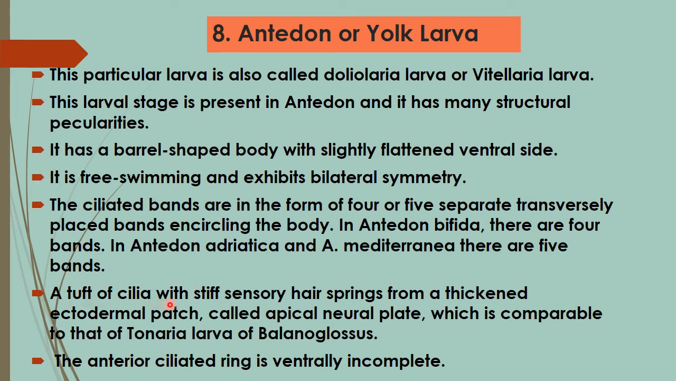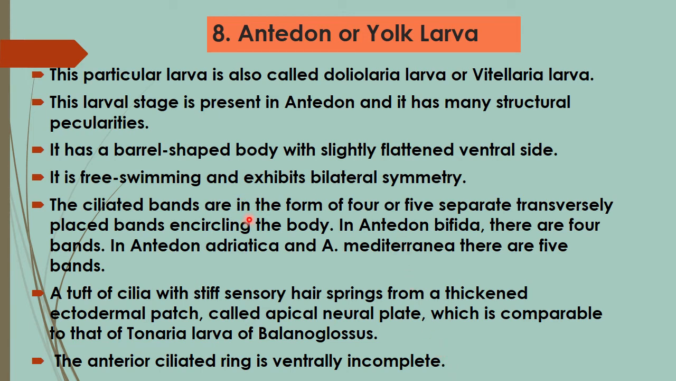So the tuft of cilia with stiff sensory hair springs from a thickened ectodermal patch that is called the apical neural plate, which is comparable to that of the Tornaria larva of Balanoglossus. So the presence of the apical neural plate in Antedon larva is compared with that of the Tornaria larva of Balanoglossus, which is included under Hemichordata. So the anterior ciliated ring is ventrally incomplete in nature.